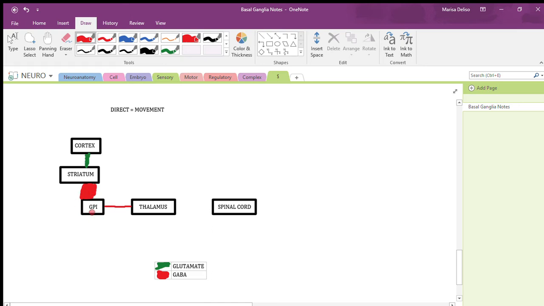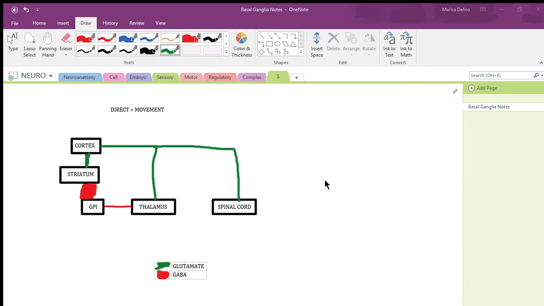So globus pallidus interna does not want movement, but because we sent out so much GABA from the striatum, we inhibited GPI and now it releases just a tiny bit of GABA. So we do this thing called disinhibiting the thalamus, which allows the thalamus to go ahead and stimulate the cortex and say, okay, we want movement, now we can stimulate spinal cord, and we have a ton of movement there.